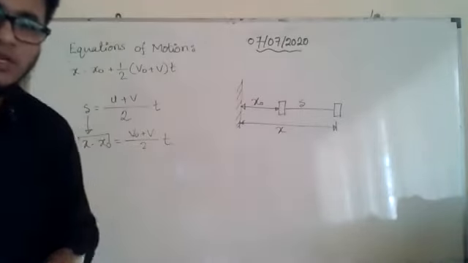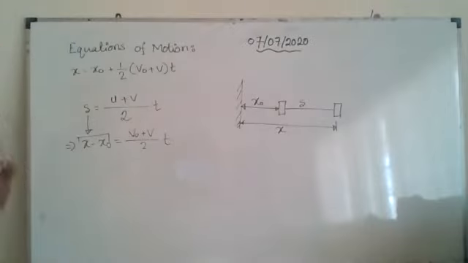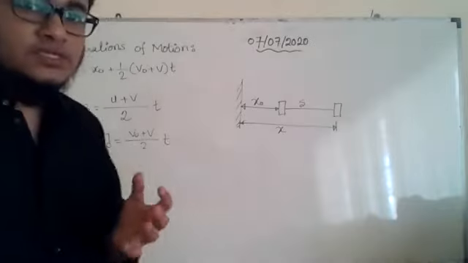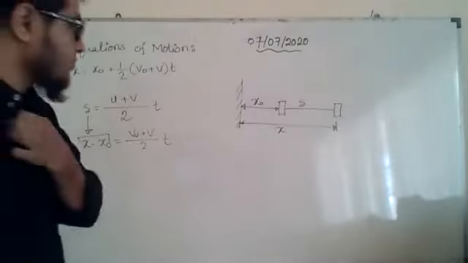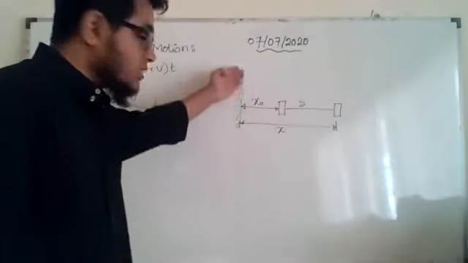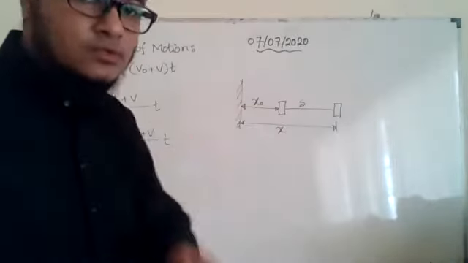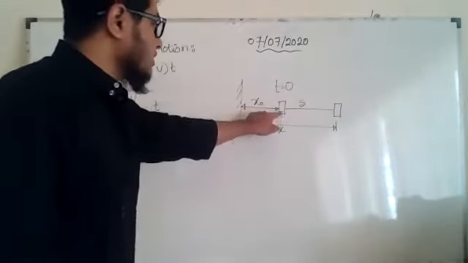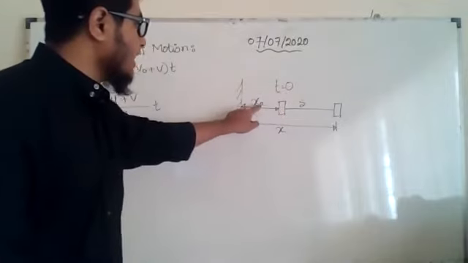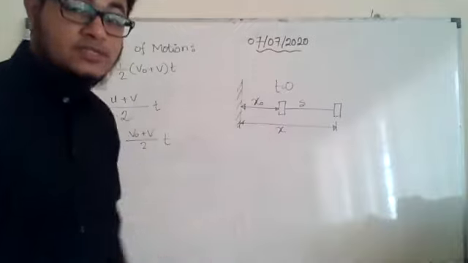Now, what do we mean by this x minus x naught? What is x naught? What is x? Let us try to understand. You know that we always consider a reference point, right? With respect to a reference point, we consider the position of a certain object. Let us say this wall is our reference point, and initially, when time is equal to 0, the object is at this position. As time is 0, the position will be x naught. That means this represents, when time t is equal to 0, x naught.